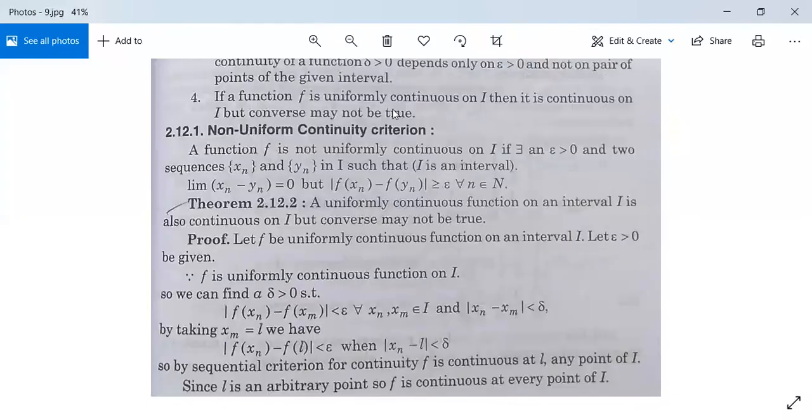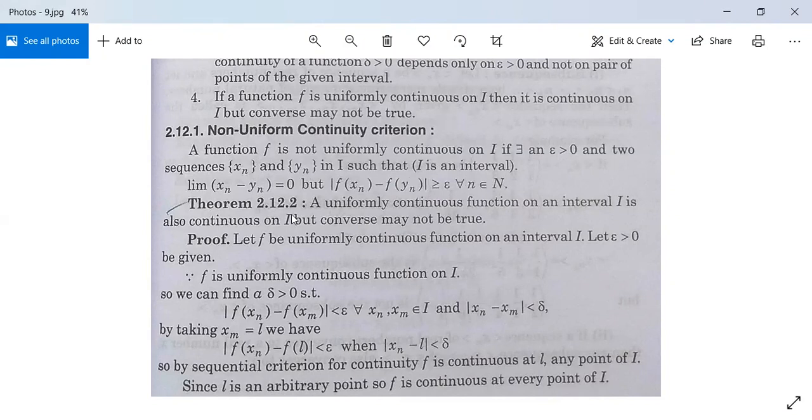अब देखिए non-uniform continuity criterion. A function f is not uniformly continuous on I if there exists an epsilon greater than 0 and two sequences xn and yn in I such that limit xn minus yn is equal to 0, but modulus of f(xn) minus f(yn) is greater than or equal to epsilon for all n in N. अगर ये less than रहता तो बात हो जाएगी uniform continuity. But चूंकि this is greater than or equal to epsilon, so it is not uniformly continuous.